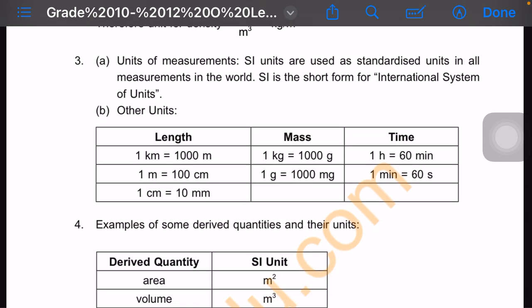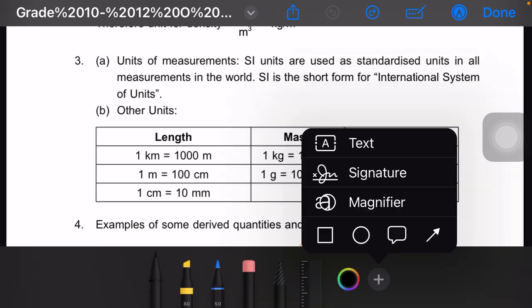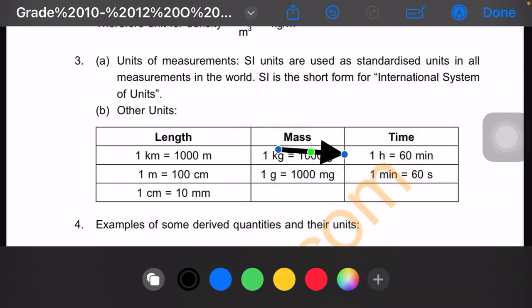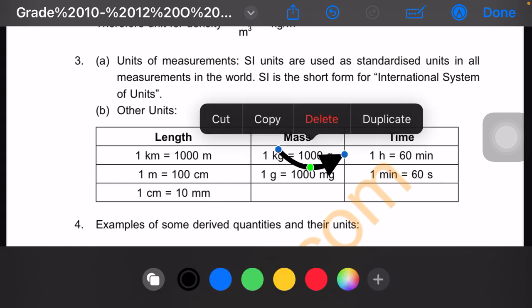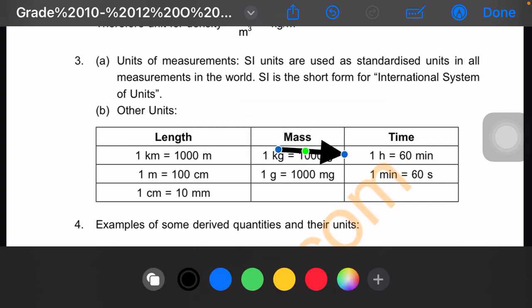Other units. 1 kilometer simply means 1,000 meters. 1 meter simply means 100 centimeters, and 1 centimeter simply means 10 millimeters.